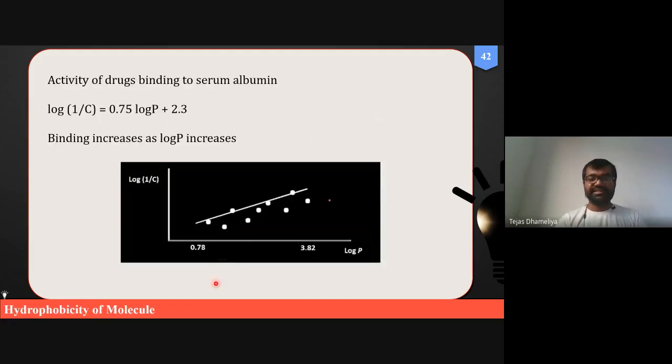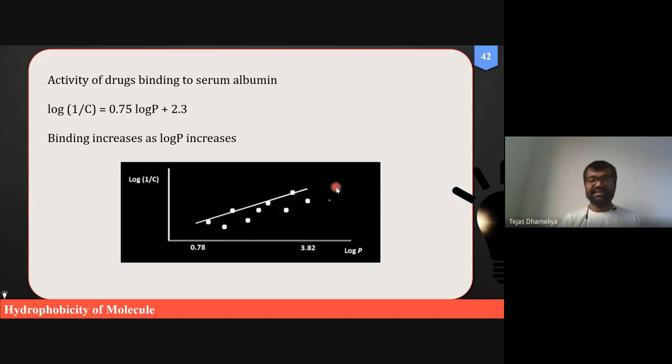So here, this is another kind of comparison where the activity of a compound is correlated with the serum binding. So log P is compared with the activity. Log 1 upon C is presented on the y-axis, and log P is presented on the x-axis. These are the x and y coordinates, and they have been presented on a straight line.